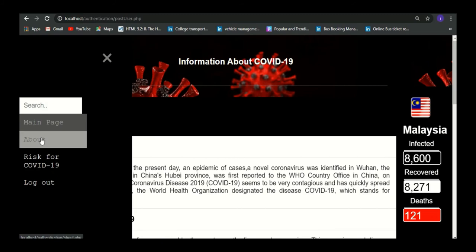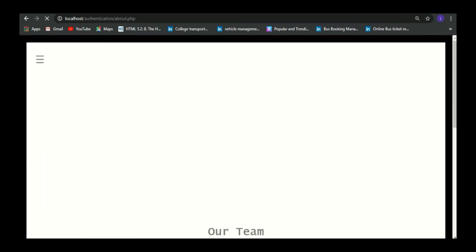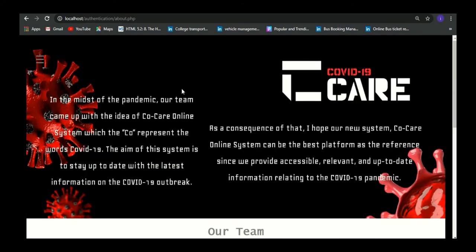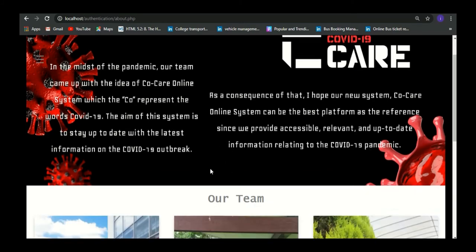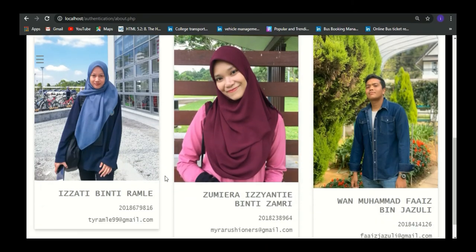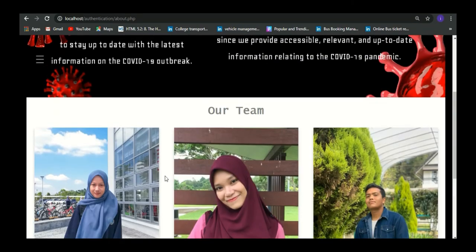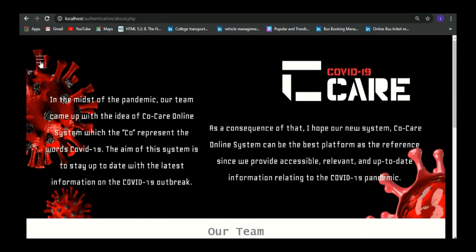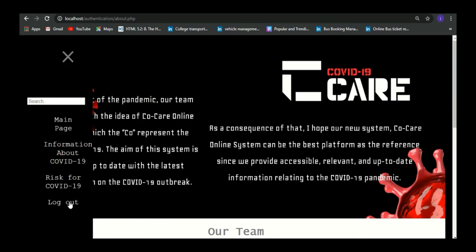Next, this is about the Core Care online system. It will tell us briefly about this website, and this is the team that developed this website. Okay, I think that's all for users. You can log out.